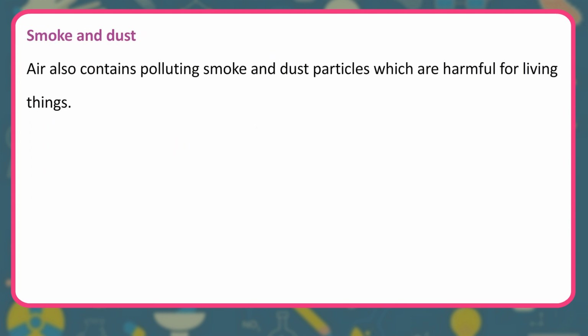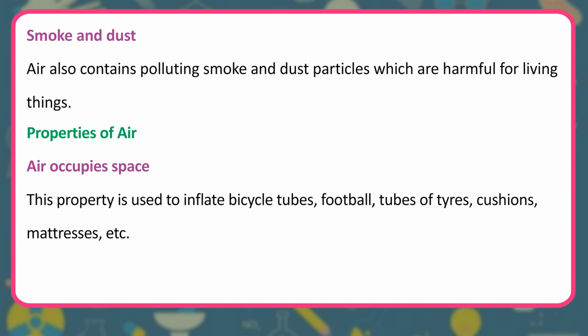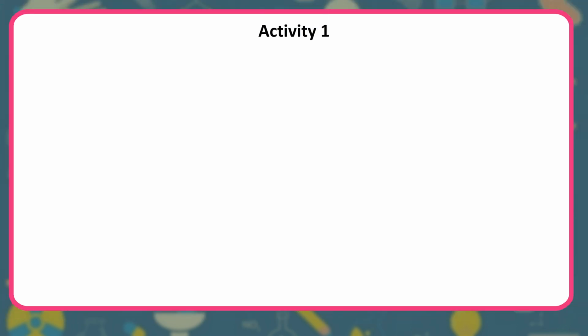Smoke and dust. Air also contains polluting smoke and dust particles which are harmful for living things. Properties of air. Air occupies space. This property is used to inflate bicycle tubes, footballs, tubes of tires, cushions, mattresses, etc.